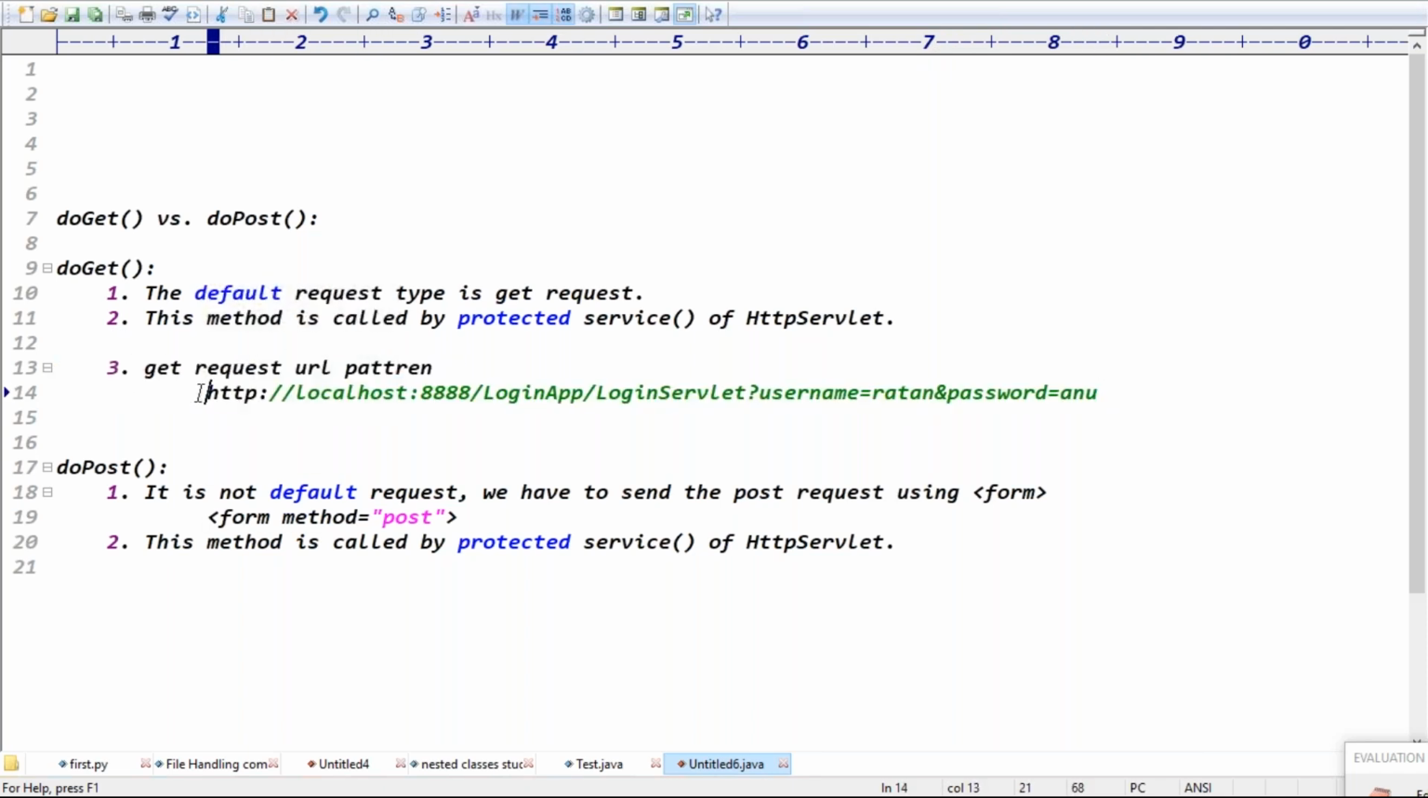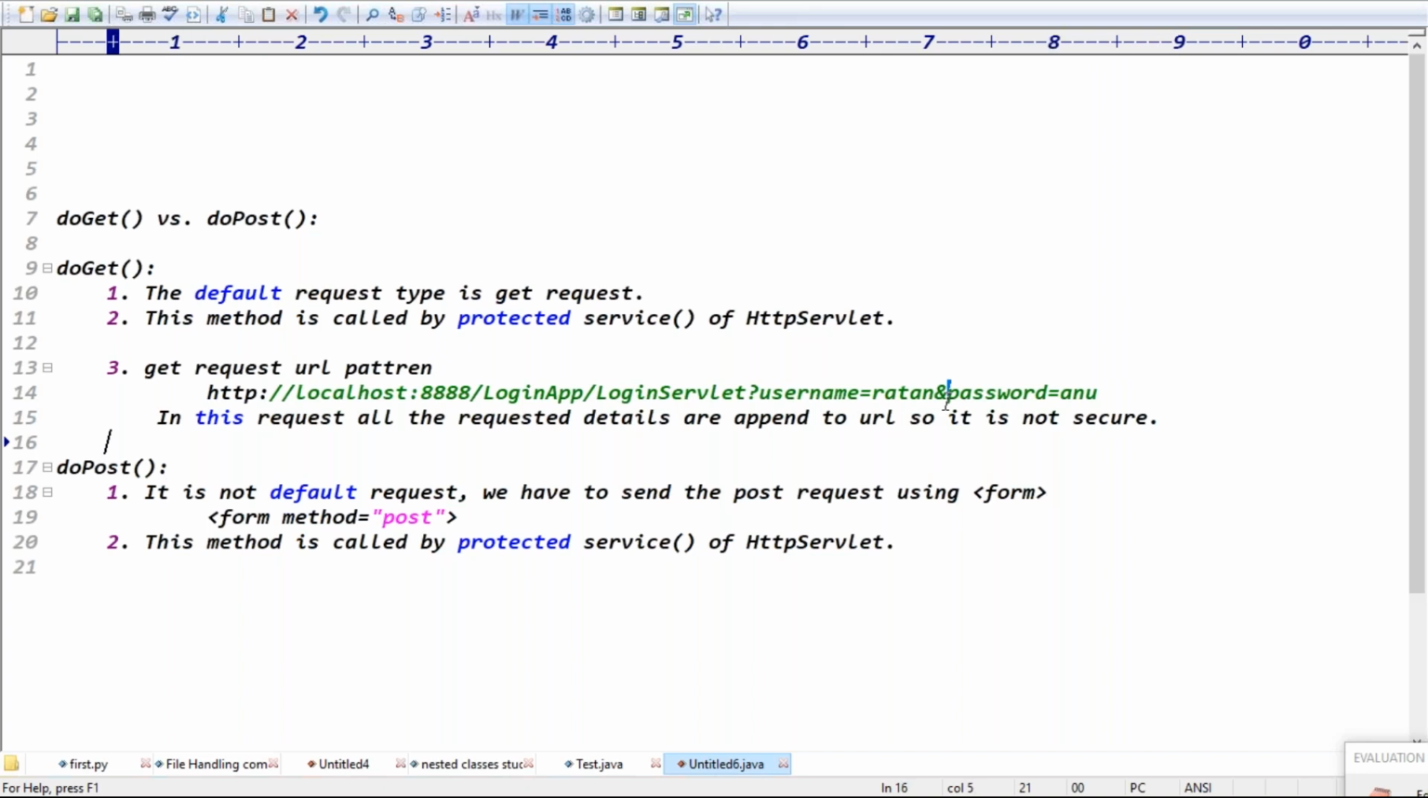Here, all the request details are appended to the URL, right? So is it secure or not secure, guys? Yes, in this GET request, all the request details are appended to the URL. So it is not a secure request, guys. Not secure, exactly.